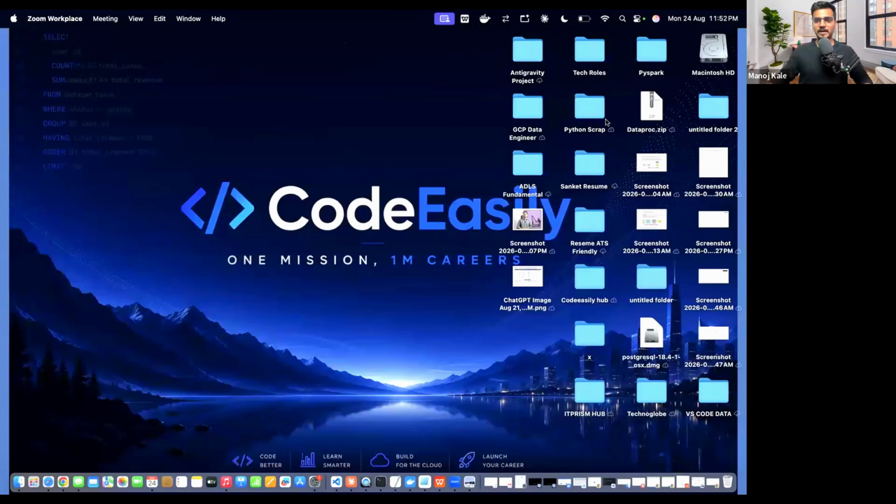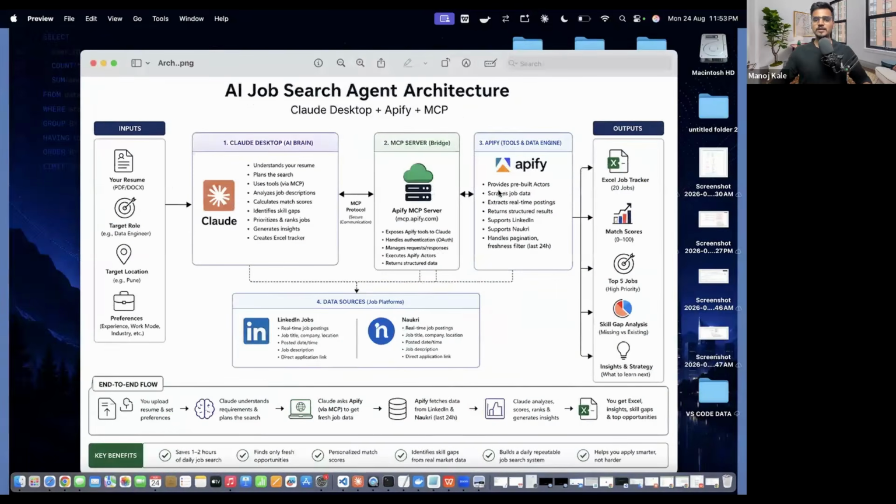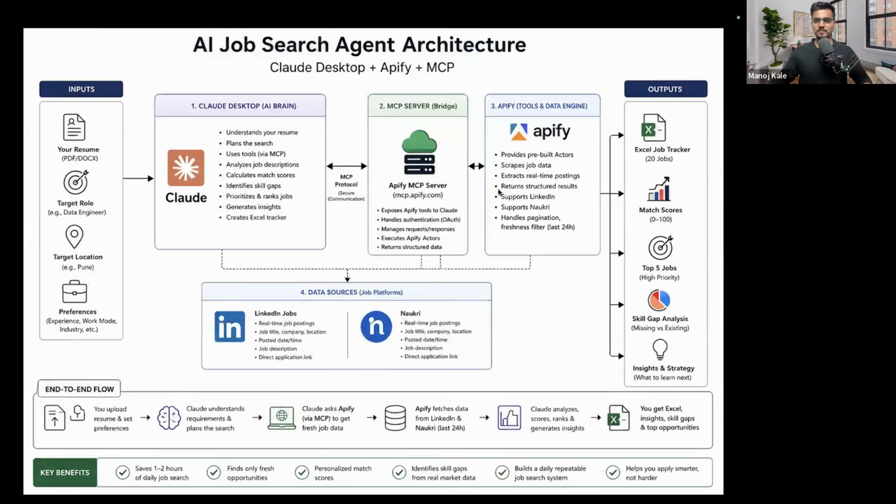Let me explain how the architecture looks. I am sharing my screen. I hope you are able to see my screen. Okay, give me just a second. Here I am showing my screen. This is my PNG image. I hope you can see it properly. So guys, this is the architecture we are going to use.